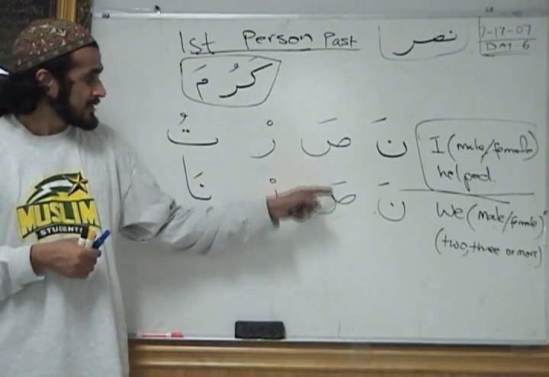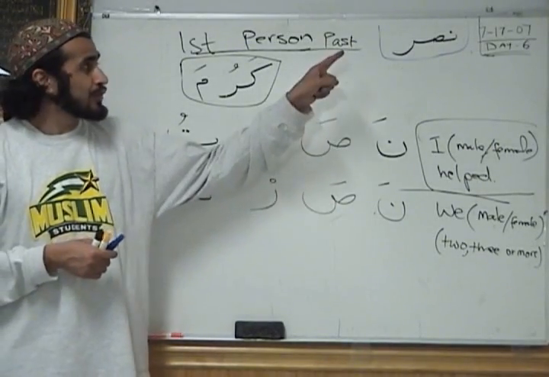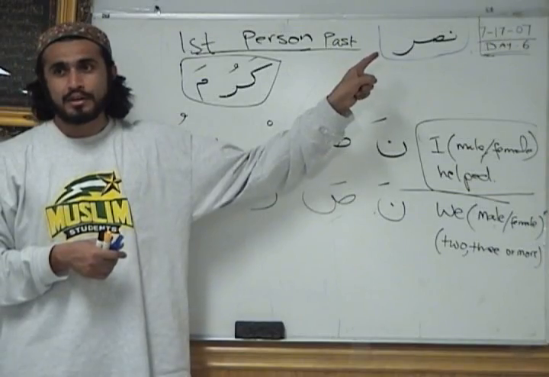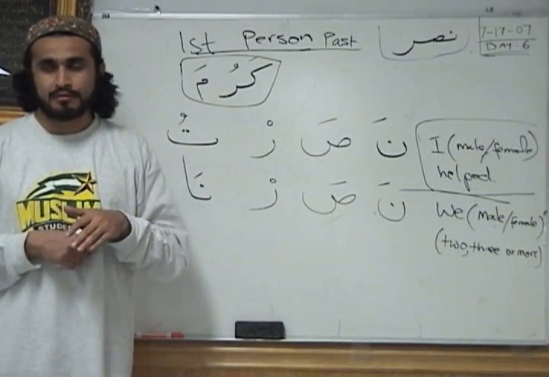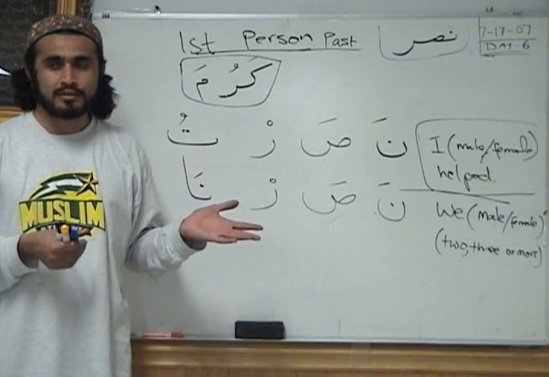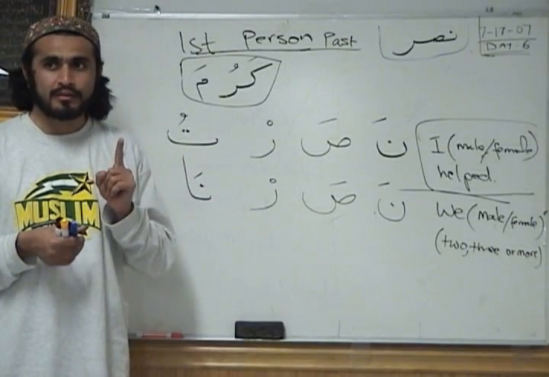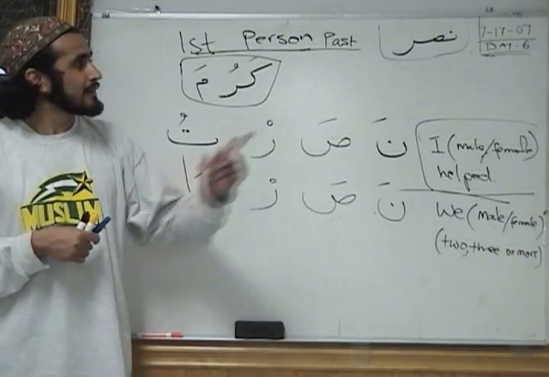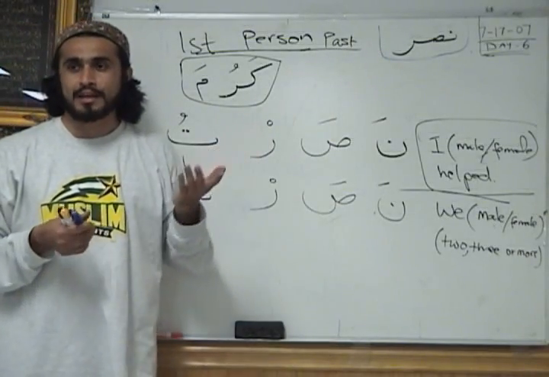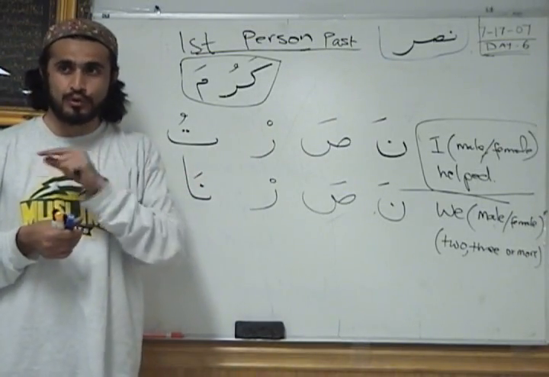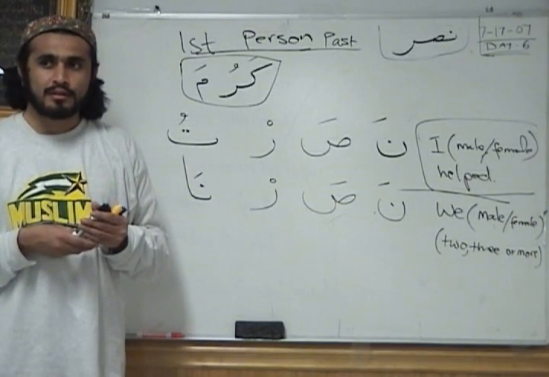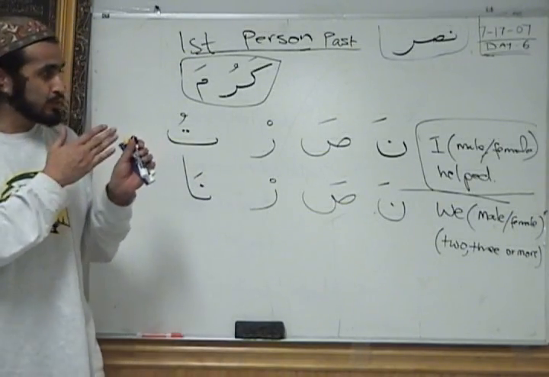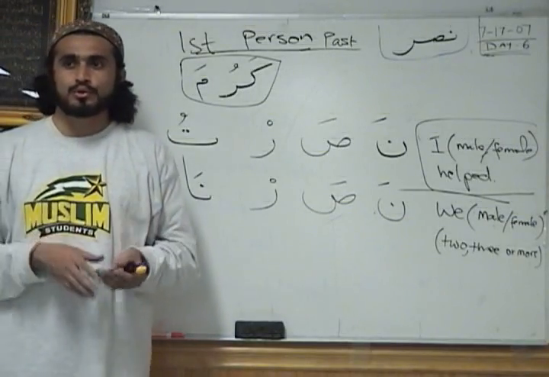If I give you noon, sad, ra, this is the root letters. You should be able to make the whole chart of the madi. Very easy because you know the formula. Except one thing that you wouldn't know, that is what the sad will have. For that you have to go ask someone or check the dictionary or know Arabic. For everything else, if you know what we talked about today, you should be able to do it.